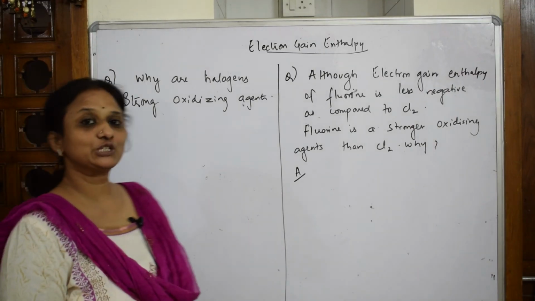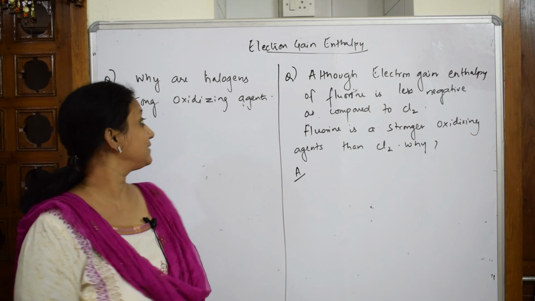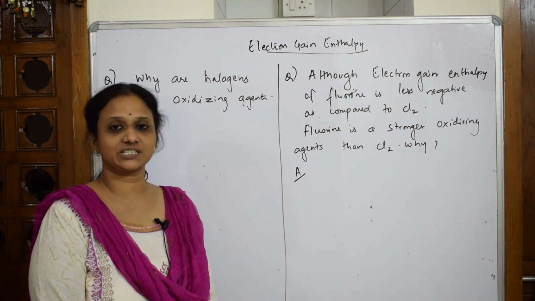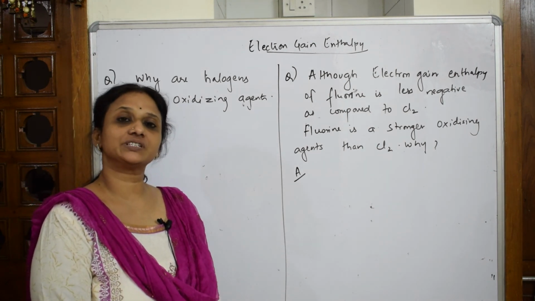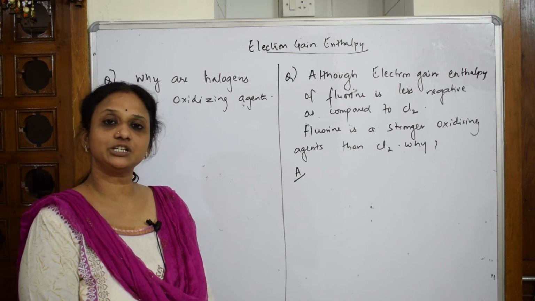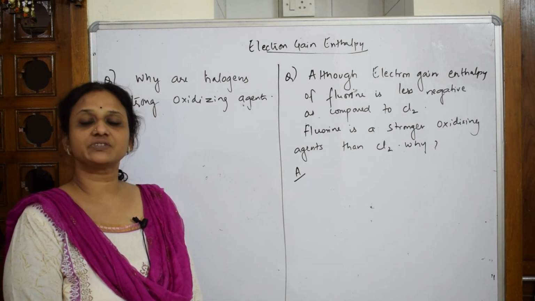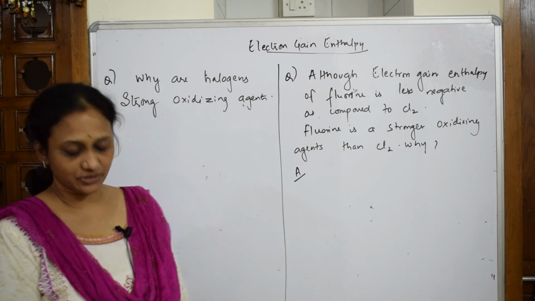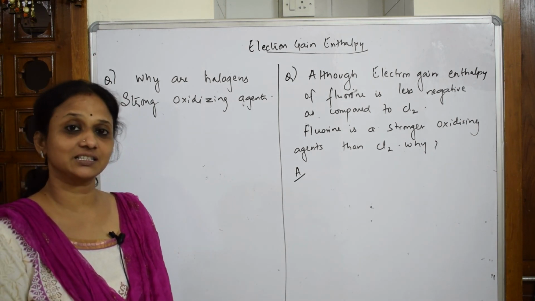Now let's come back and solve the most important questions in electron gain enthalpy. That is, why are halogens strong oxidizing agents? So what basically is an oxidizing agent? Something which has an ability to gain electrons, isn't it? So whichever gains electrons acts as an oxidizing agent. Let's come back and I'll start answering this question.